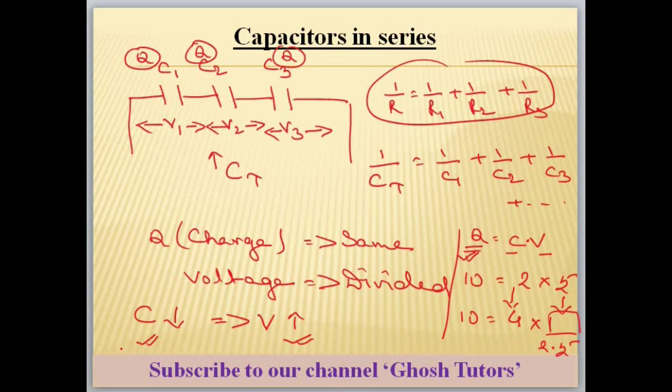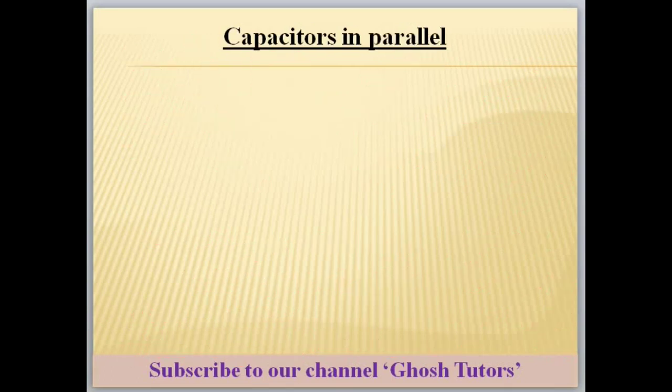Suppose here C1 is less than C2 is less than C3. For voltage, what will happen? V1 will be maximum, V2 and V3 will be minimum. If C3 is having the maximum value, then V3 will be minimum. These are the things when capacitors are connected in series. Now we will see when they are connected in parallel.